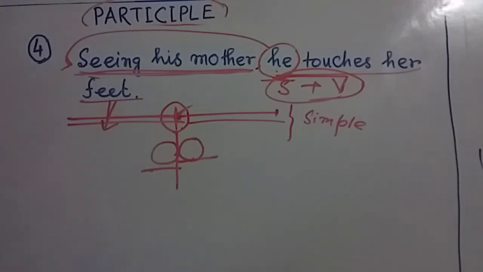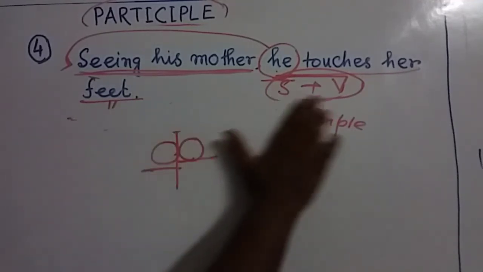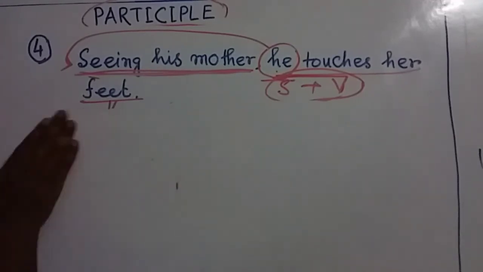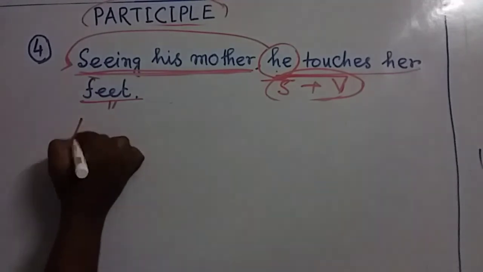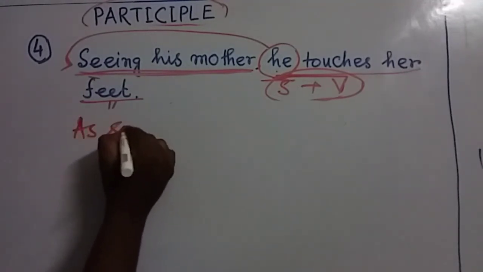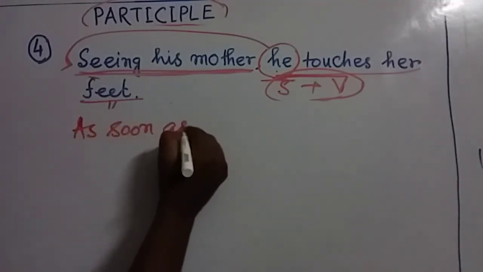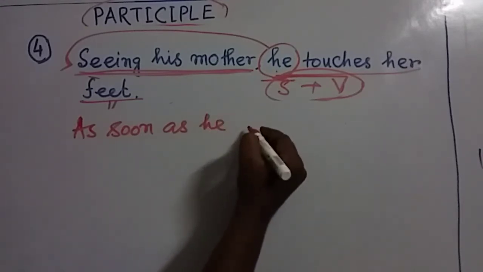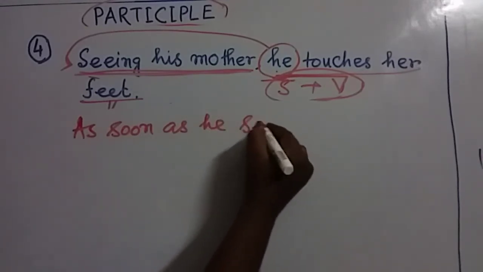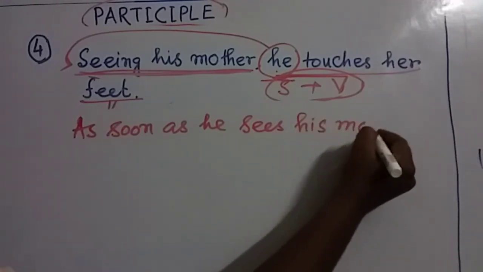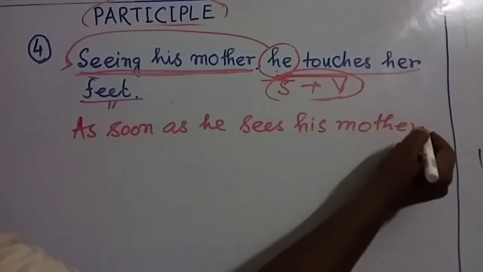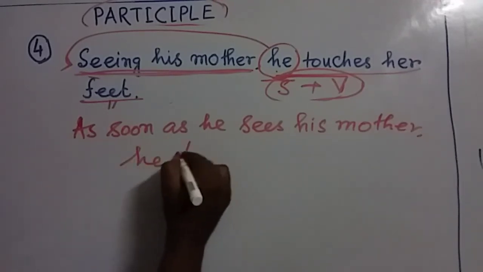Now if we want to convert it into a complex sentence, we have to write down in this way: as soon as he sees his mother, he touches her feet.